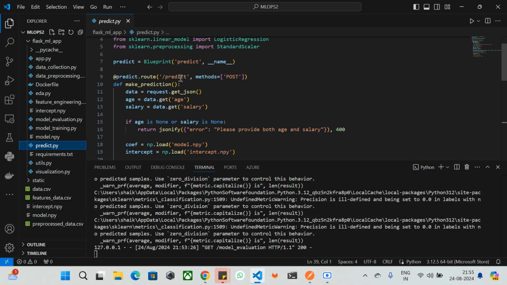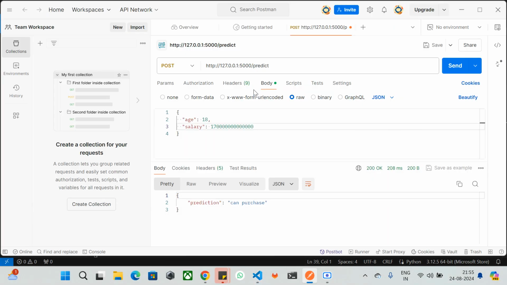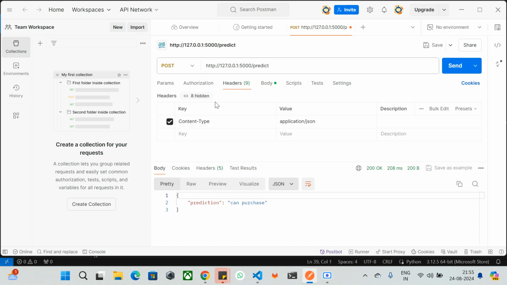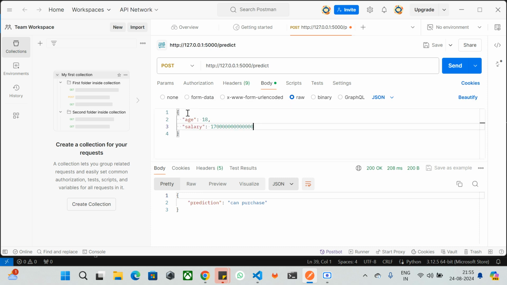I'm going to use this as a predict, and as you already know, 127.0.0.1 colon 5000 is the IP address and port number. After that you need to select POST as the method and predict, because now you are going to communicate with your machine learning model, which is already trained and evaluated. In the headers, you need to pass the content type as application/json. Later you can use the body. In that body, you can paste the raw data, which is age and salary. In my case, age is 18.